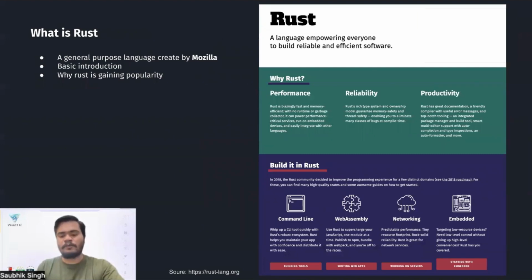Why is Rust gaining popularity? Because it's very, very fast and prevents a lot of bugs that can occur, nasty things and undefined behavior. Those things can be prevented at compile time, not even at runtime. And it does not have a GC. This screenshot has been taken from their official website. You can see where it is gaining popularity: performance, reliability, and productivity. You can pause the video and read if you want.